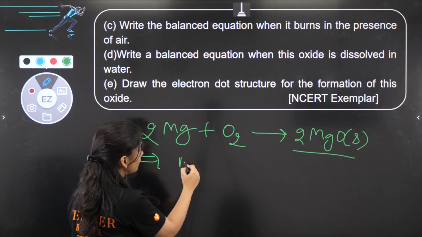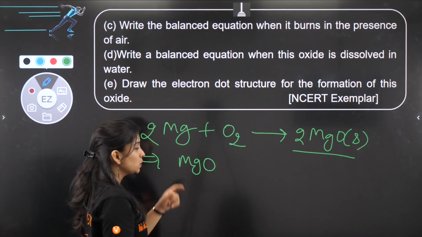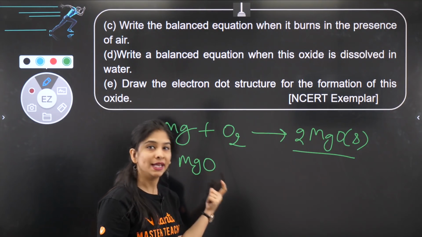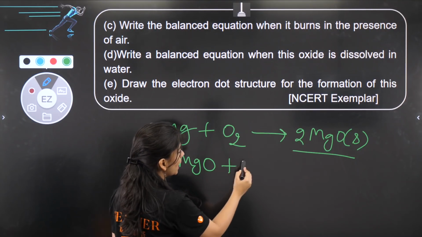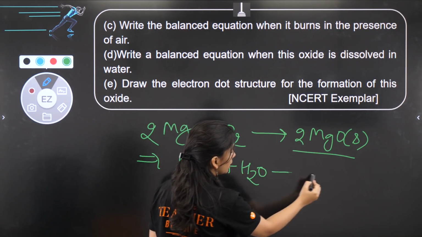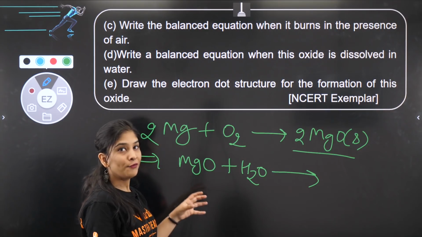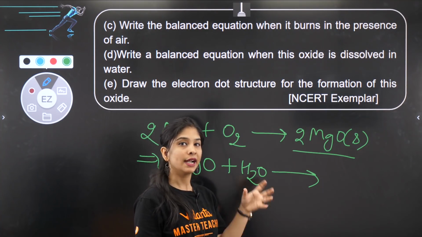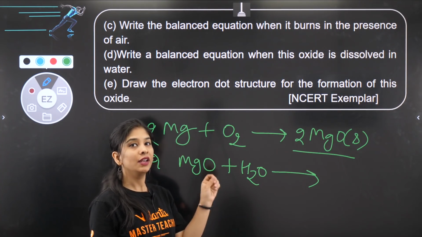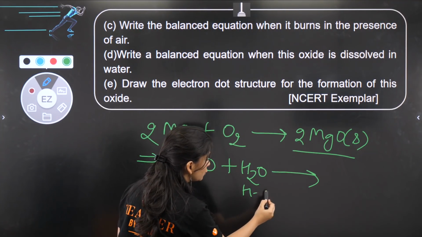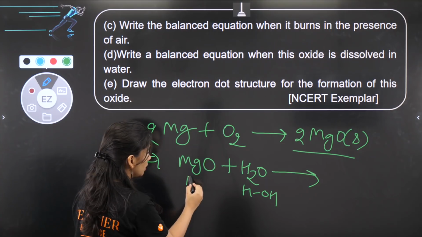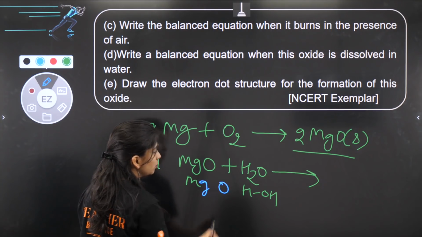Now, if you have this magnesium oxide, which we know that metallic oxides are basic in nature, right? Metal का oxides are basic in nature. Now, I put it into water. तो क्या बनेगा? देखो, whenever you take your metallic oxide and put it into water, they will give you metallic hydroxide. Okay? तो ये क्या है? H, OH, this is Mg and O.